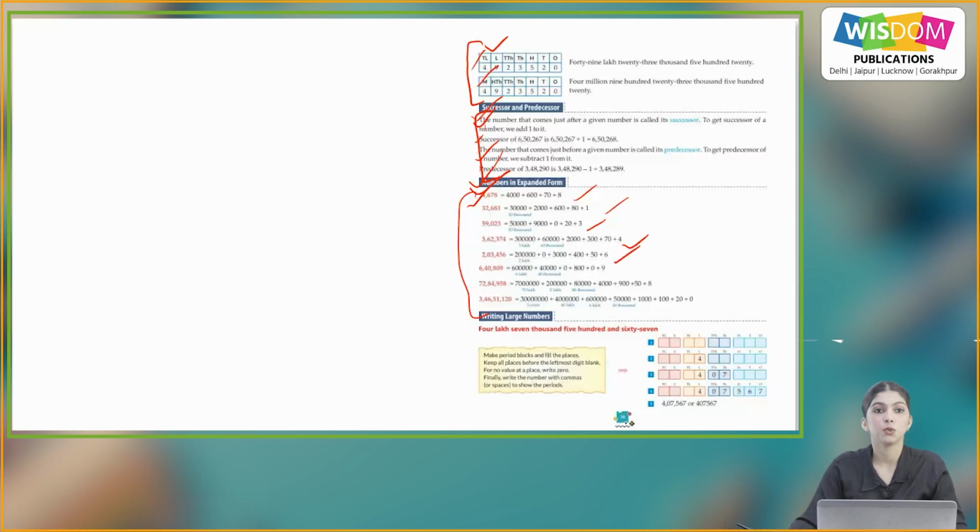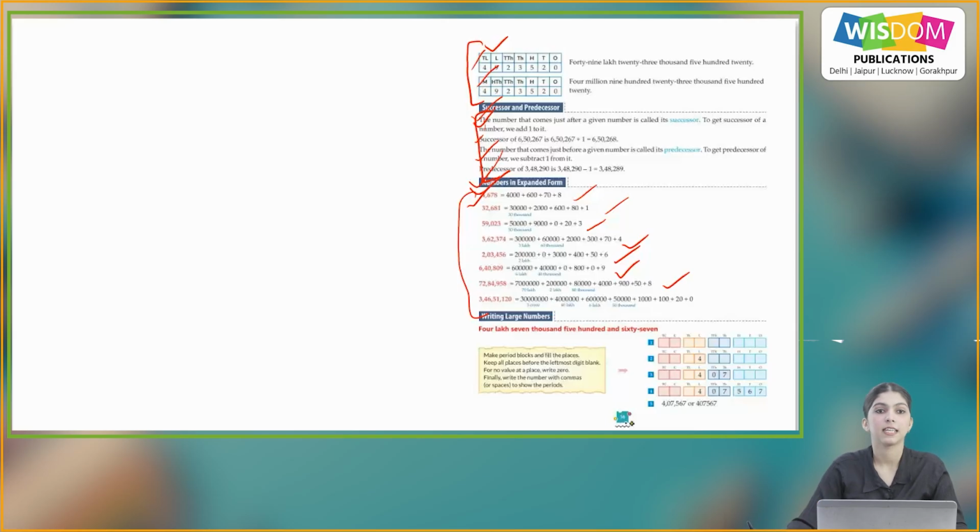Next, 2,03,456. So expanded form क्या होगी? 2 lakh plus 0 plus 3,000 plus 400 plus 50 plus 6. Next we have 6,40,809. Then it will be 6 lakh plus 40,000 plus 0 plus 800 plus 0 plus 9.